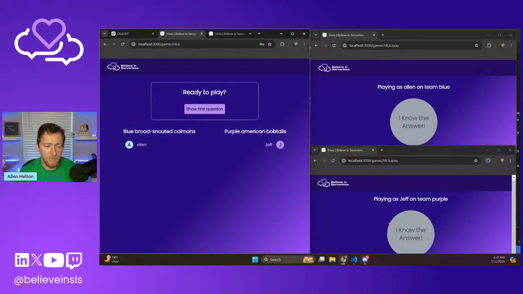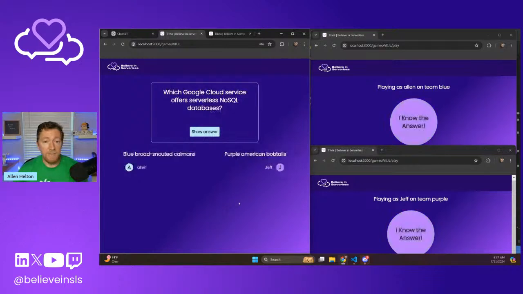And then it will enable these buttons automatically for all of the players so they can buzz in and guess the answer. So let's see what that looks like. You saw I clicked on this, took a second. I guess it's called starting. I honestly don't know. And then these 2 buttons lit up automatically. So which Google Cloud service offers serverless NoSQL databases? I actually don't know the answer to that. Nope, I don't know the answer.